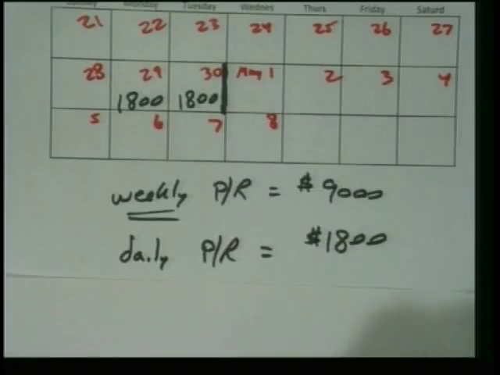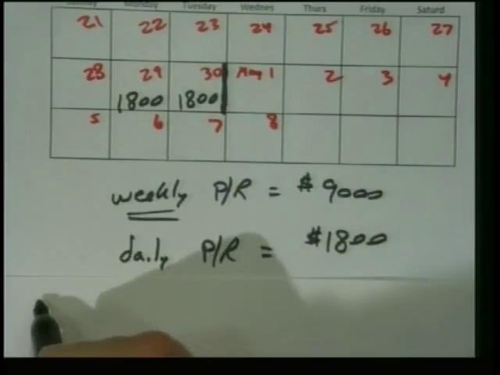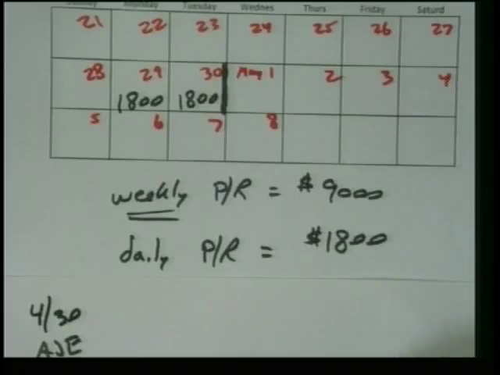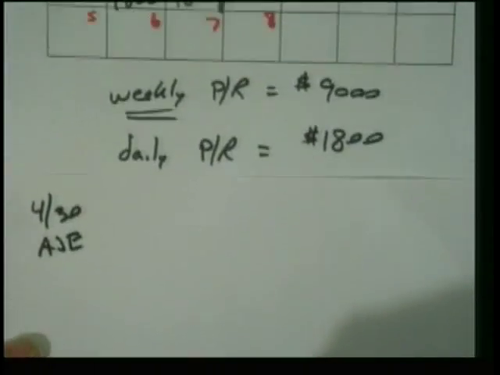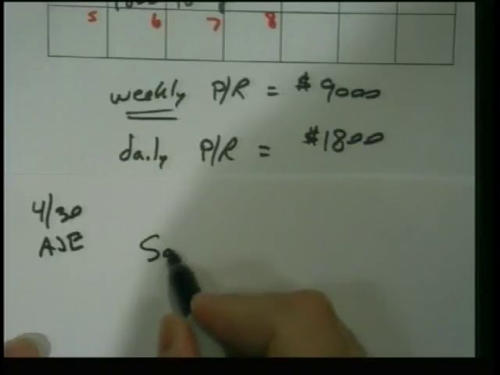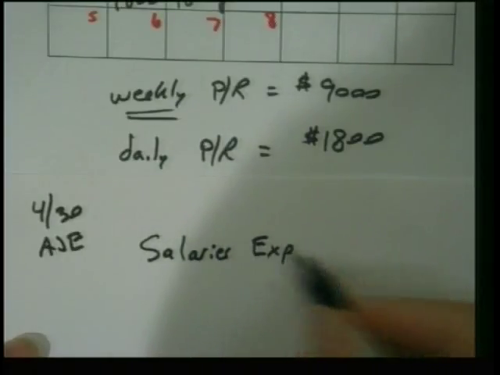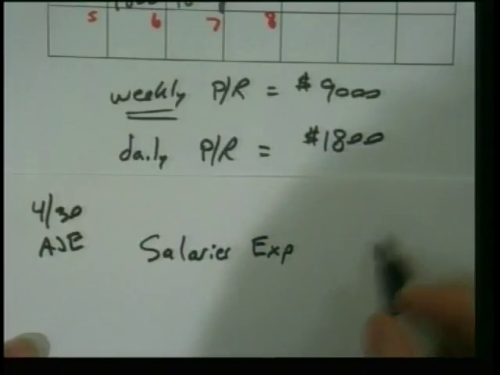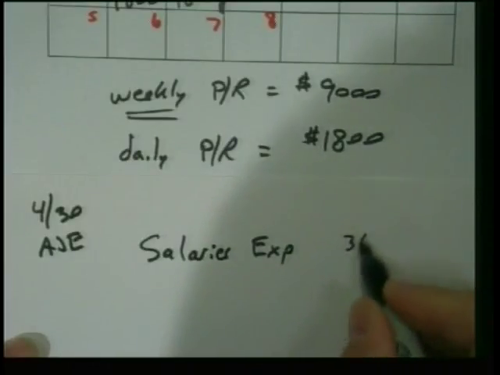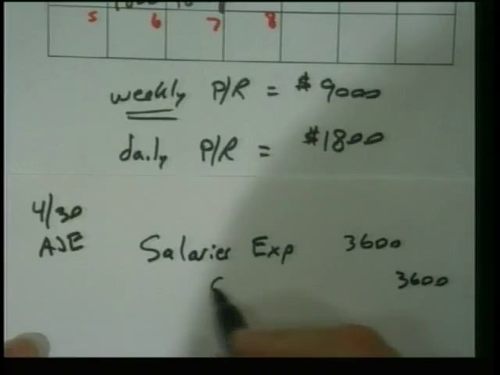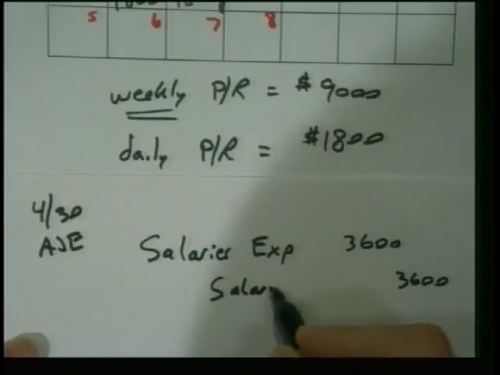So our April 30 AJE is a debit to salaries expense for how much? $3,600? And what do we credit? Salaries payable or salary payable.